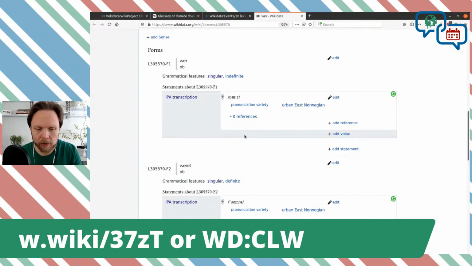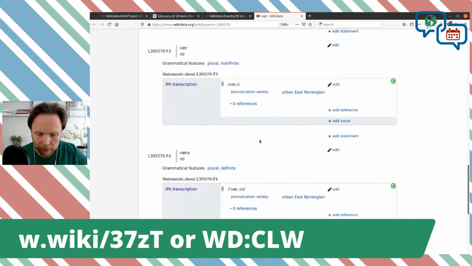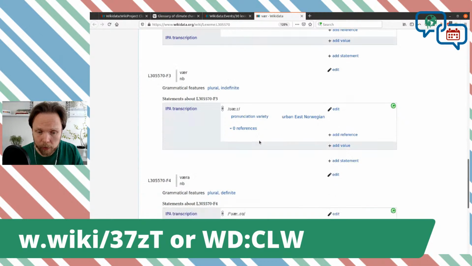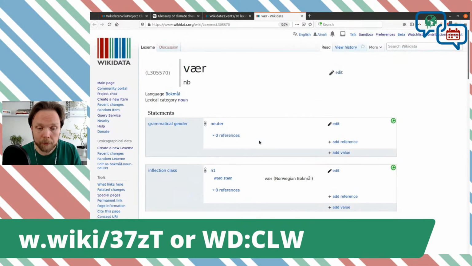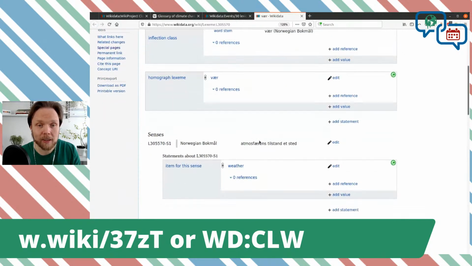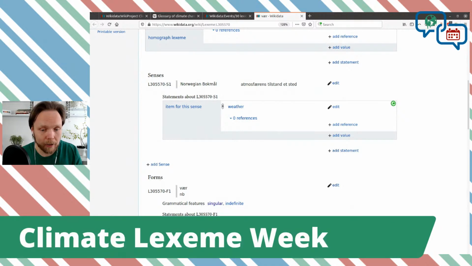And then forms, which can have other statements on them, like the IPA transcription. And here is also even the pronunciation variety. So this is a fairly good one. It's by no means complete, but it's already quite usable. And if we can get to this state of them all, that would be fantastic, just for a starter.